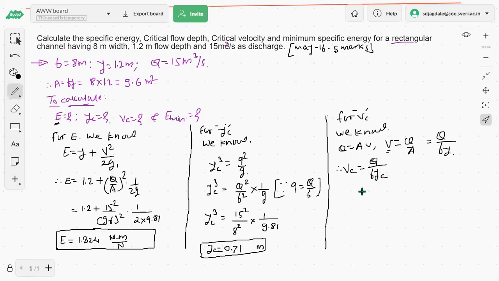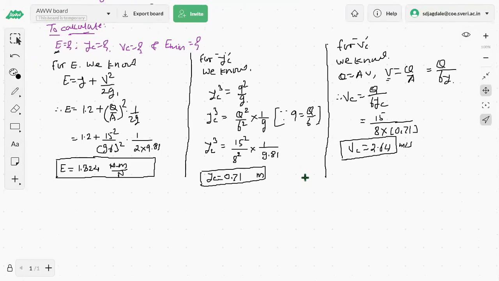Now put up the values. Q is 15 divided by B as 8, YC just now you have calculated, that is 0.71. You will get the critical velocity VC in meter per second. 2.64. Please check it. Is it 2.64 meter per second? Yes, sir. Okay. Now the next is the E minimum.